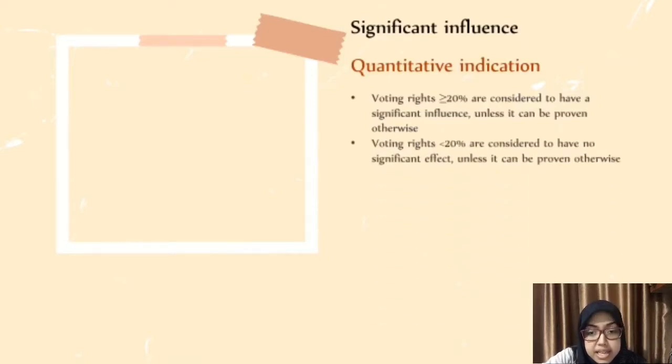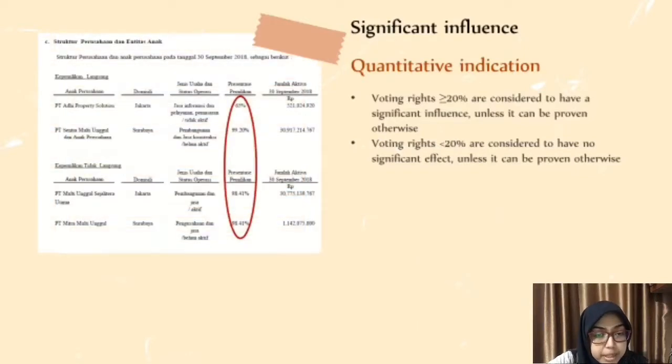If it is less, it is considered to have no significant effect. This is the example in this company. The ownership is more than 20%, so it means that they have a significant influence.